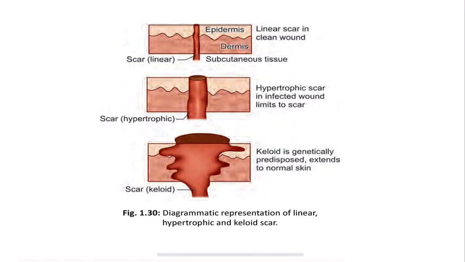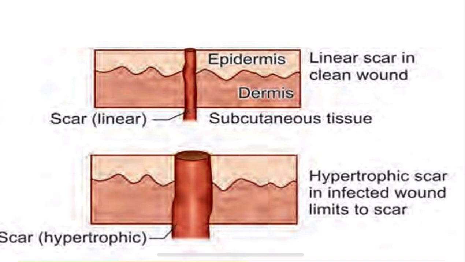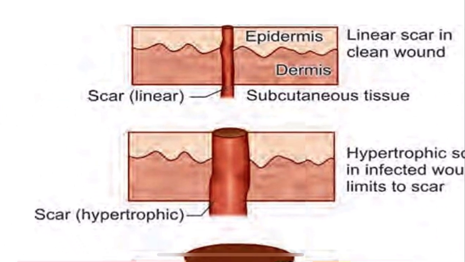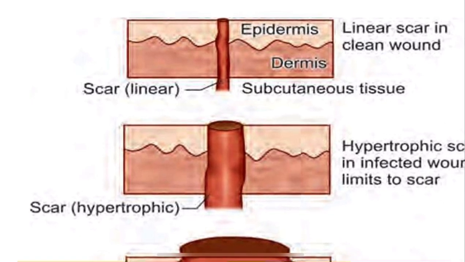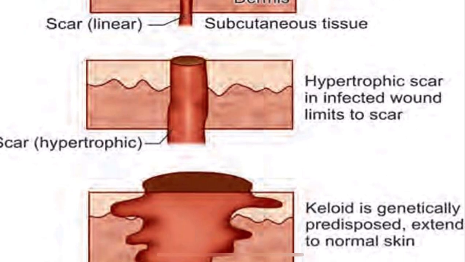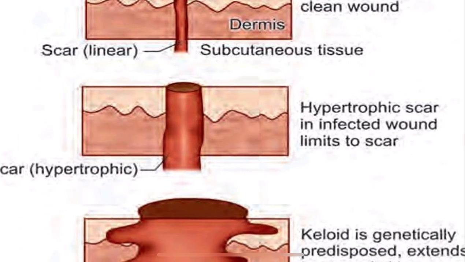Now you can see in the picture here, this is a linear scar in a clean wound. You can see the clean cut, and this is the epidermis, this is the dermis, this is the subcutaneous tissue. It is involving all three layers. In a clean cut, a clean scar will be formed and it will heal. Now moving on to the hypertrophic scar, it is limited to the scar, to the injury.